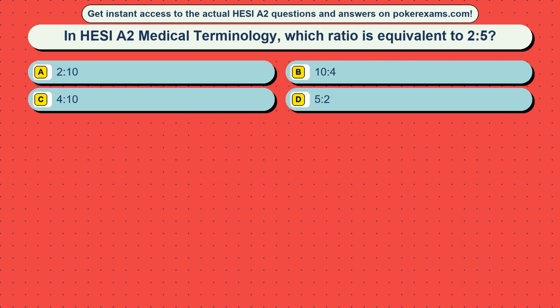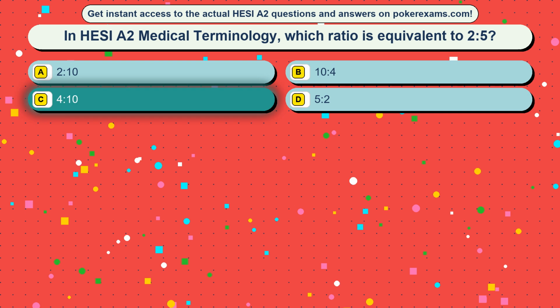Question 23. In HESI A2 medical terminology, which ratio is equivalent to 2:5? Option A, 2:10. Option B, 10:4. Option C, 4:10. Option D, 5:2. The correct answer is option C, 4:10.